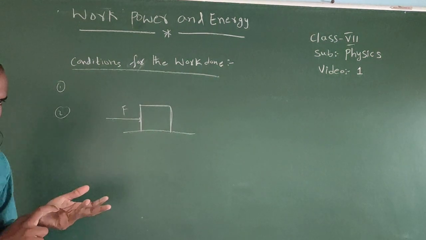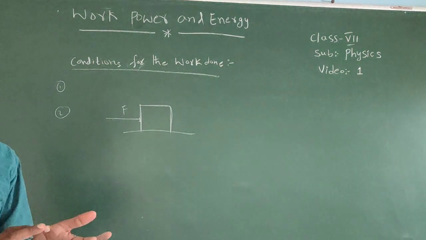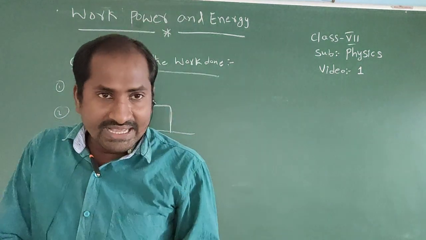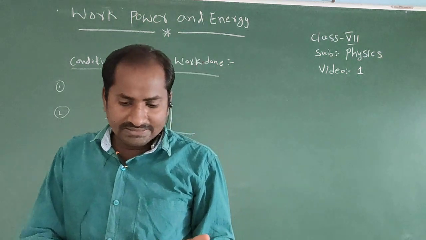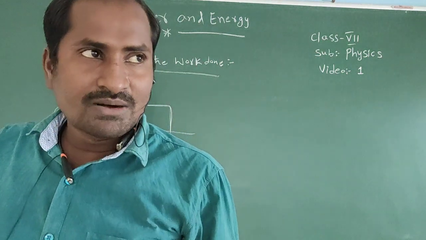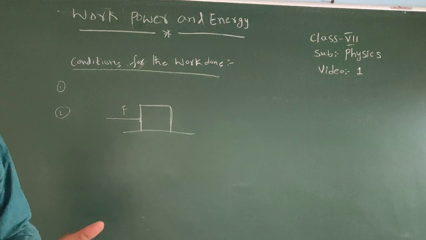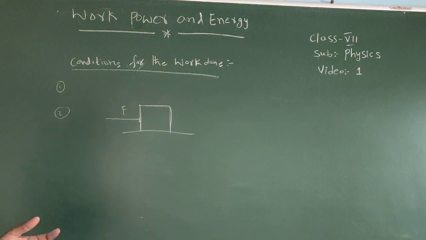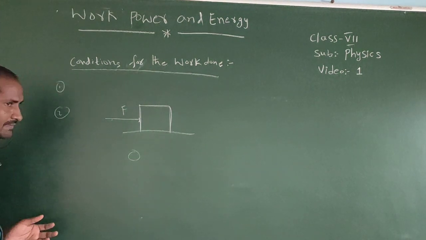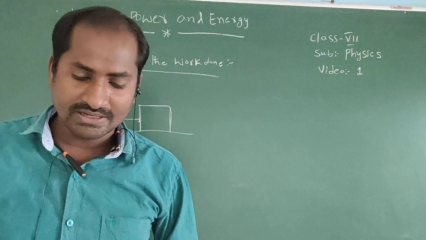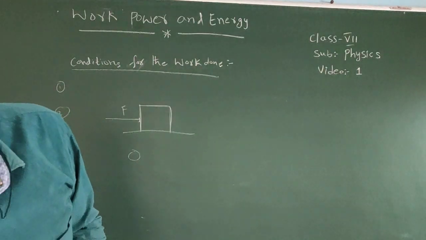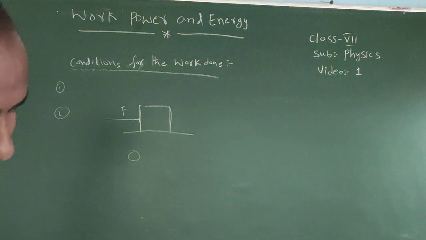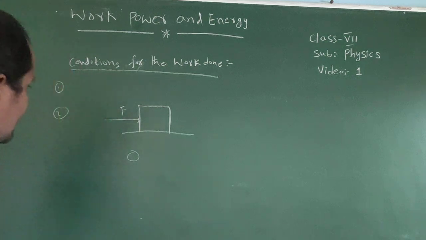First one, the force must act on a body. The force acts on a body, the body gets a displacement. Next, the displacement must be in the direction of the applied force or the direction of the resolved component of force. If any one of the above conditions is not satisfied, then the work done is 0, or no work is done. What are the conditions? First one, the force must act on a body.